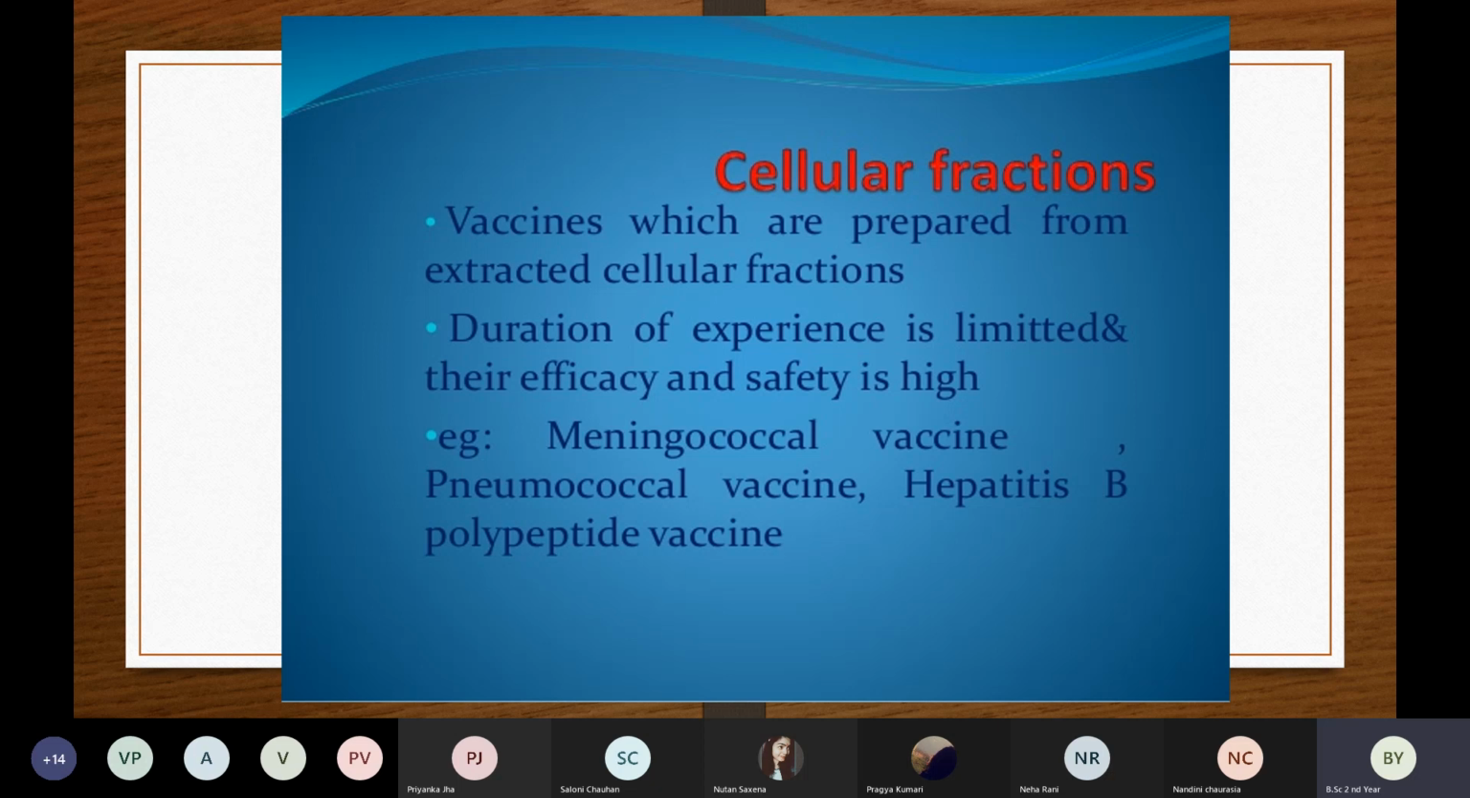Examples of such vaccines are the meningococcal vaccine, then the pneumococcal vaccine for pneumonia, then the hepatitis B polypeptide vaccine. These three vaccines are a type of cellular fraction vaccine, produced from specific extracted cellular fractions. So this is the fourth type of vaccine.